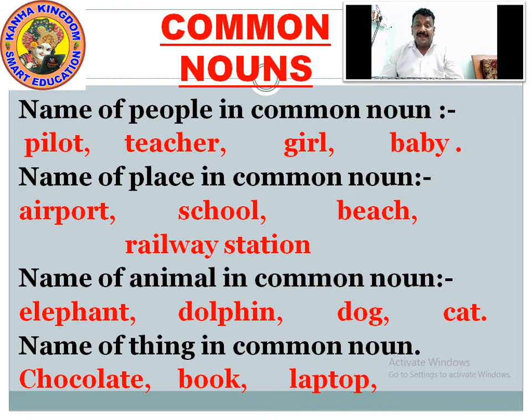Right? Let's go ahead to look into more examples and proper noun. These are the common nouns, the examples I've given. I have made you understand about the common nouns. What are they? Name of people which is commonly addressed, the general names for the same category and same sect. The general names used for people, animal, place, thing is common noun.